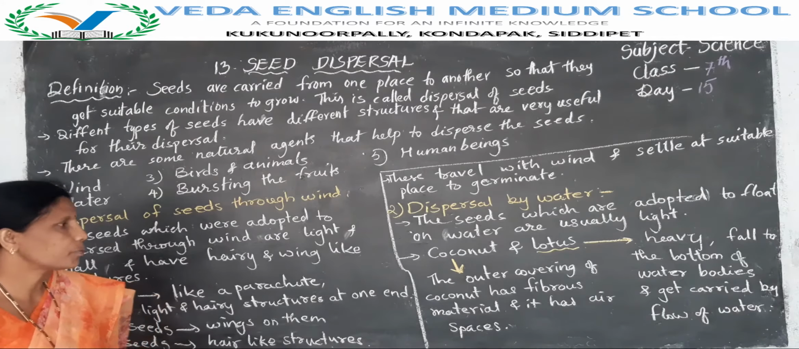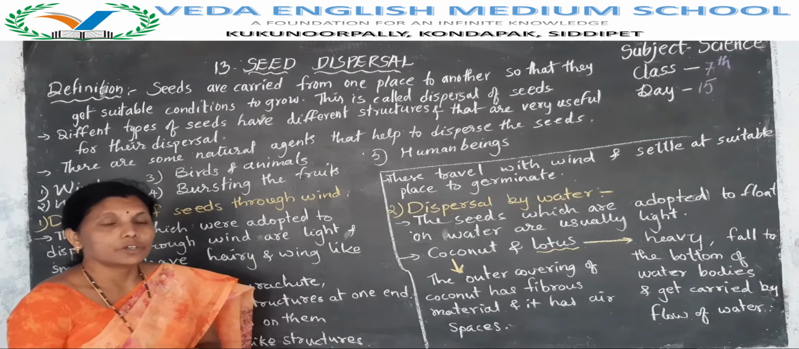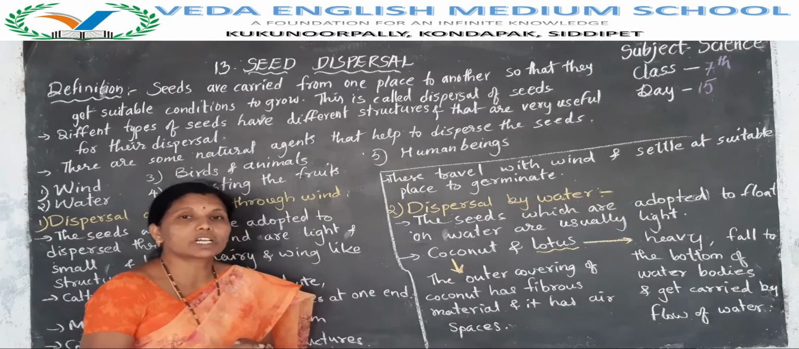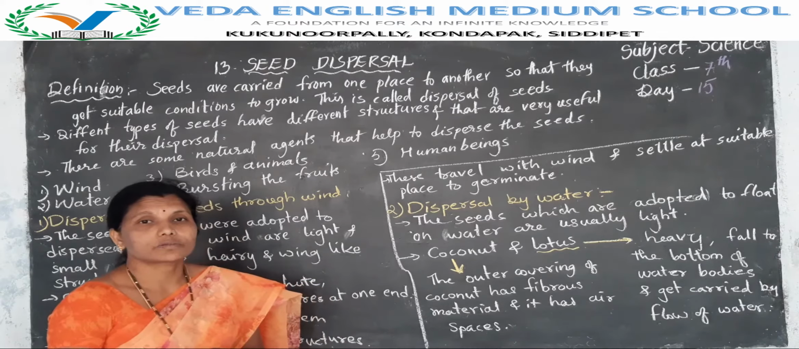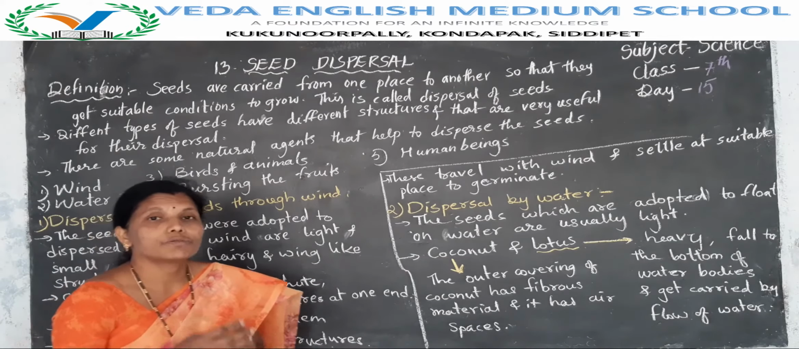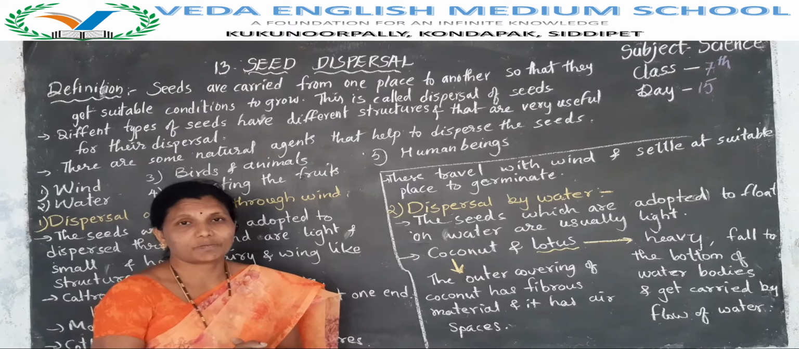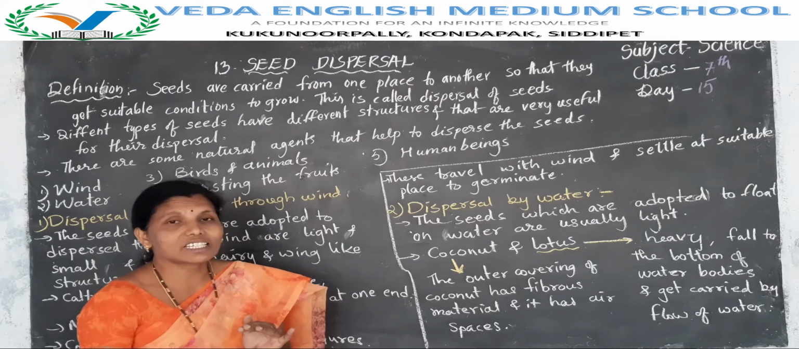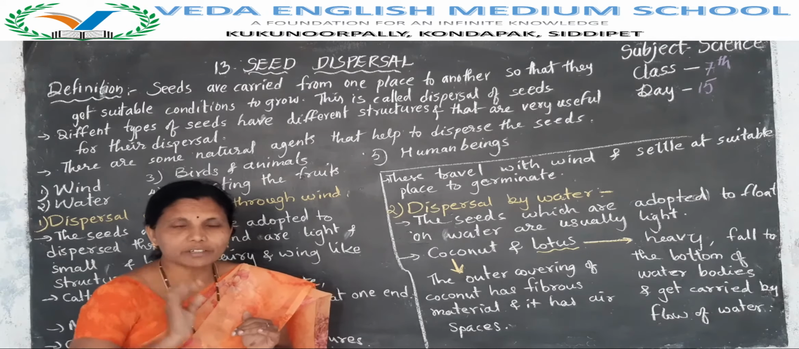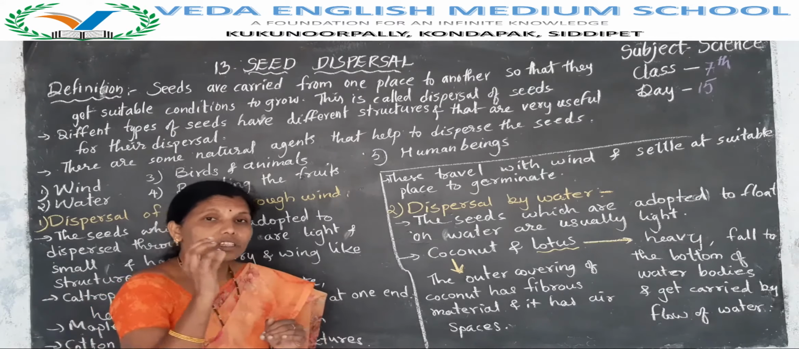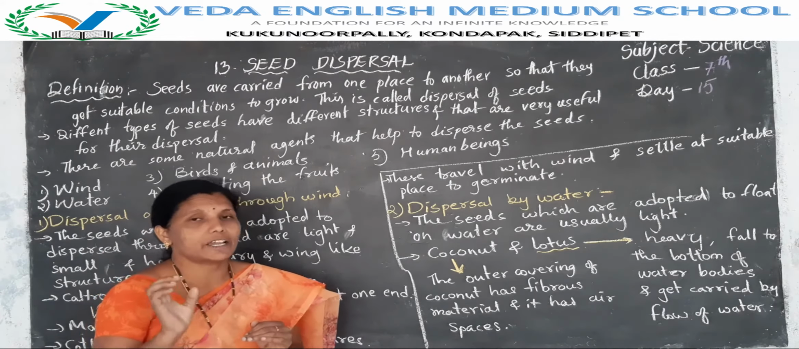Did you understand children? Next, dispersal by water. Which seeds float on water, and how do seeds float on water? The seeds which float on water are usually light. If they are heavy, they sink at the bottom of the water bodies. Yes, do they float on water? No. So the seeds which float on water are usually light in weight.